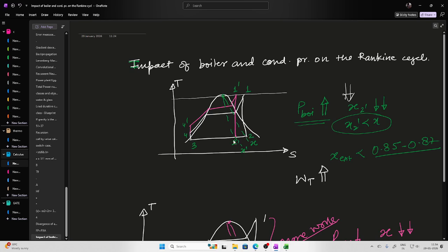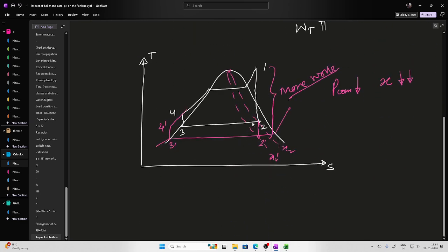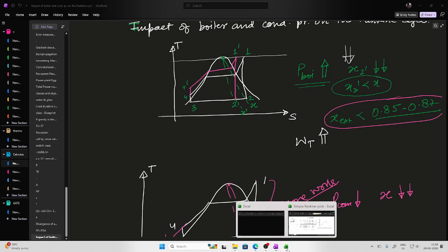But the major drawback is that the quality of the steam at the exit of turbine deteriorates. This has to be taken care of. Also, if I reduce the condenser pressure, again I will be getting more work, but at the cost of dryness fraction at the exit of turbine. So whatever may be the case, we have to be assured that the exit dryness fraction should not fall below 0.87. So this should be clear to us. So let us head to the Excel and see exactly what is happening.